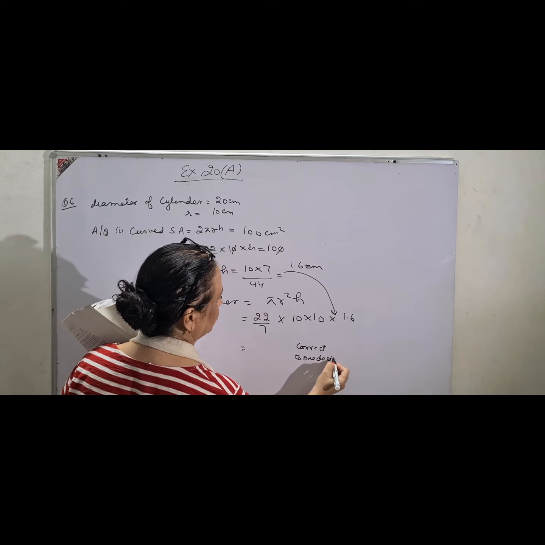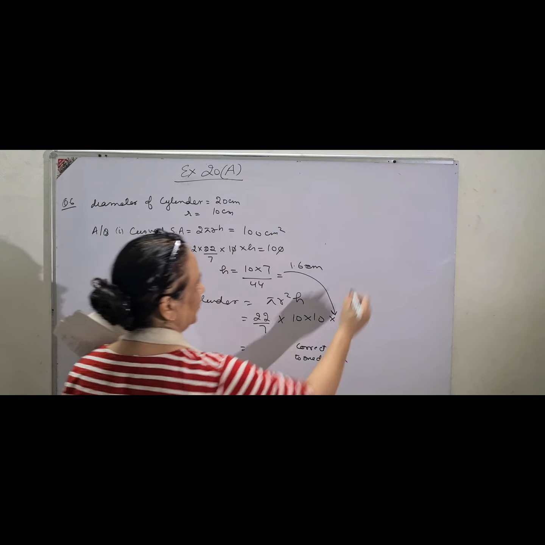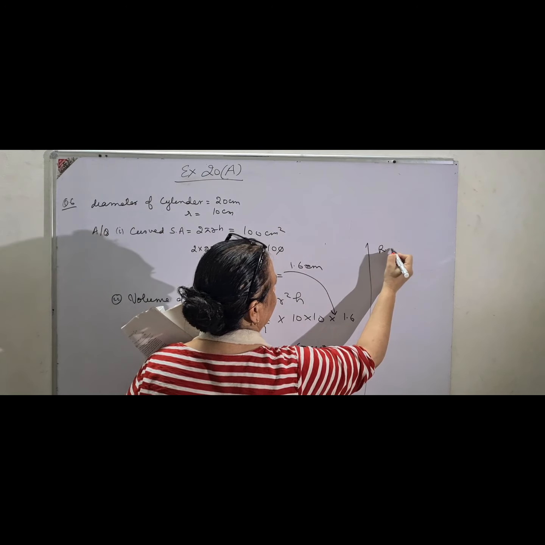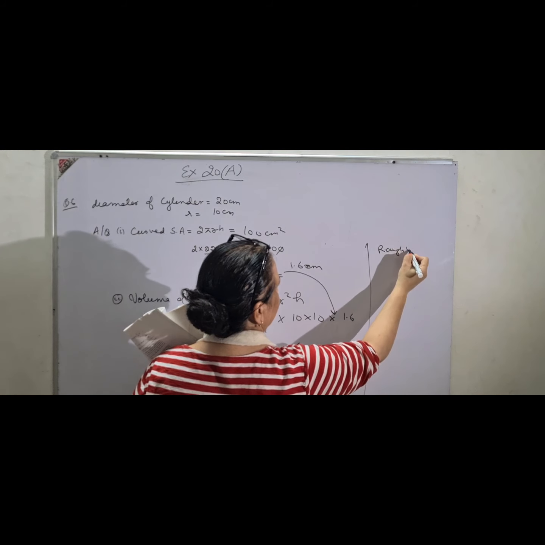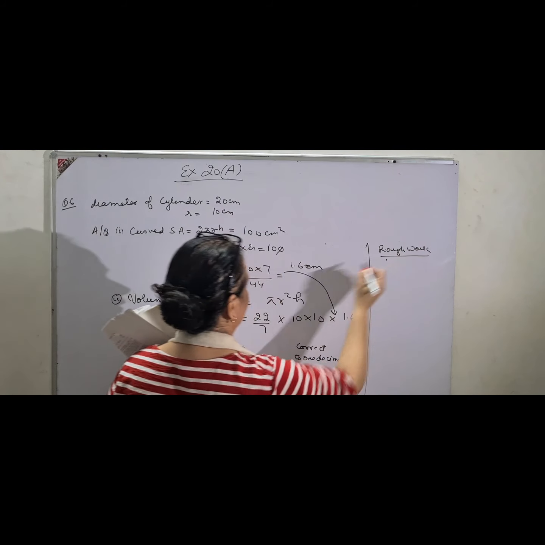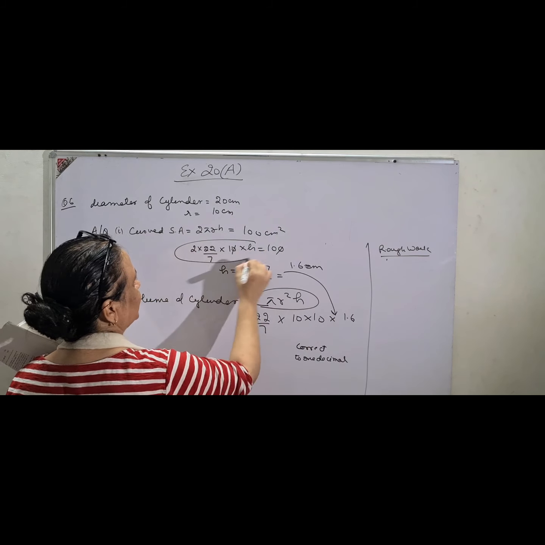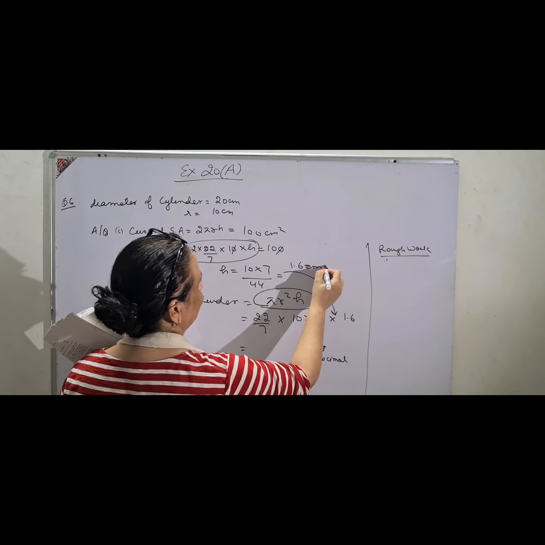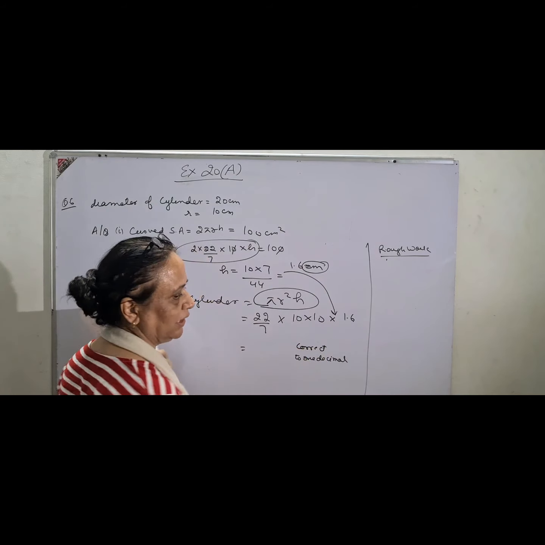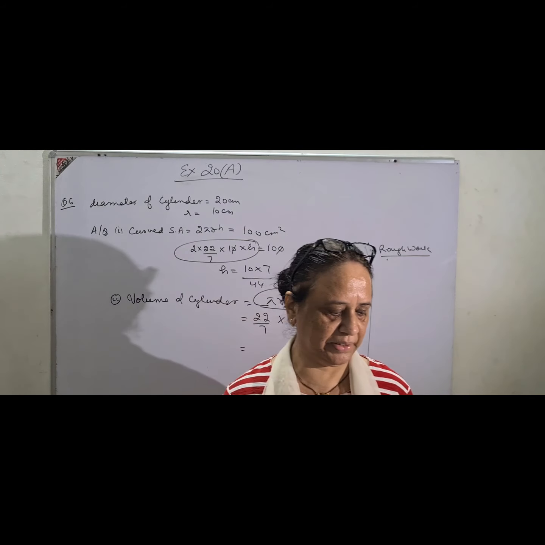You go till 2 decimal places and then round off, and please show all the calculations in the rough work, because again I am repeating, this carries marks. Please write the formulas as they also carry marks, and of course be very careful about the units. If you do not put the units, again your marks will be cut.